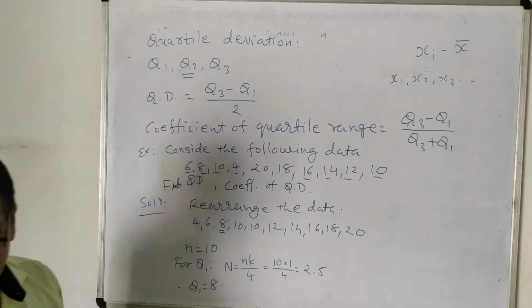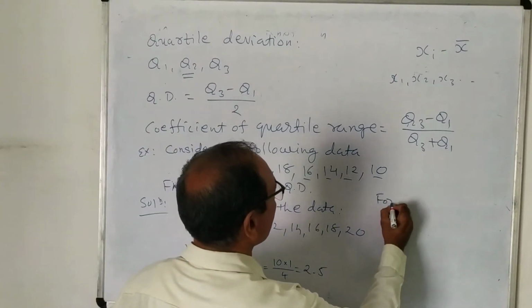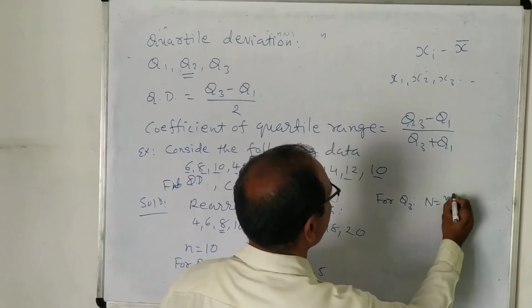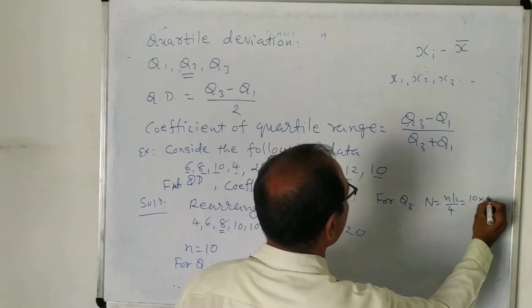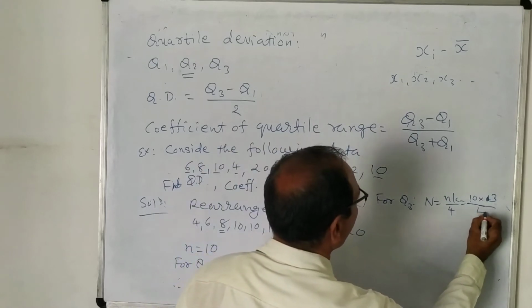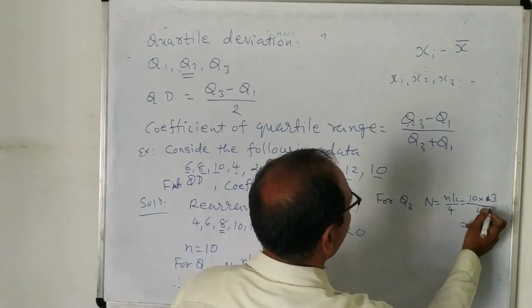So Q1 is 8. You can see. Then for Q3, we will find out Q3. For Q3 we have n into k by 4. That means n is 10 here. K is 3 because Q3 is there. So k is 3 divided by 4. So what is this? This is nothing but 30 by 4.